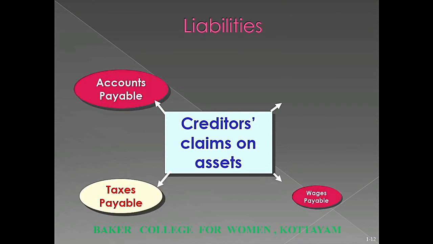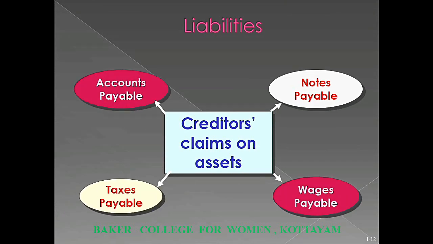Then, liabilities. Liabilities represent the claims of creditors on the entity's assets. Liabilities include accounts payable, which means the amount we owe to the creditors for assets purchased on account, notes payable, taxes payable, and wages payable, the amount we owe to our employees at the end of the accounting period.